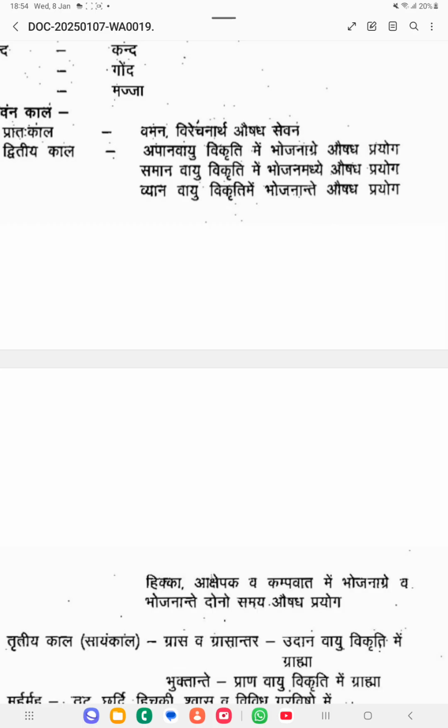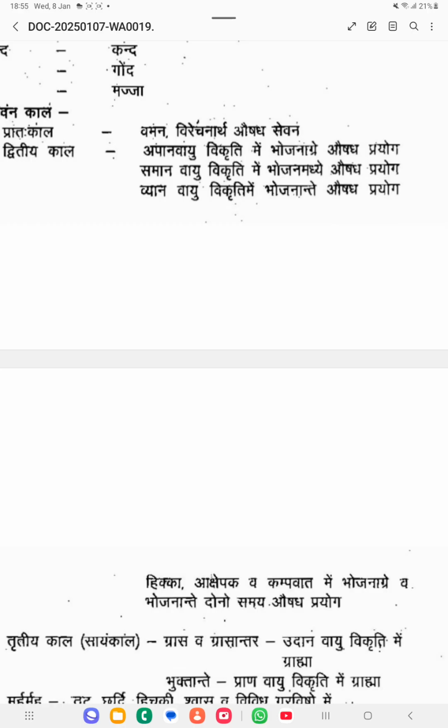So these are the timings mentioned in the Divasa Bhojana. During the daytime meals, in the starting period, medicine is helpful for Apana Vayu Vikriti. In the middle of the meal, it is for Samana Vayu Vikriti. After the food, it is helpful for Vyana Vayu Vikriti. Both before and after the food, it is helpful for Hikka, Akshepaka and Kampavata.